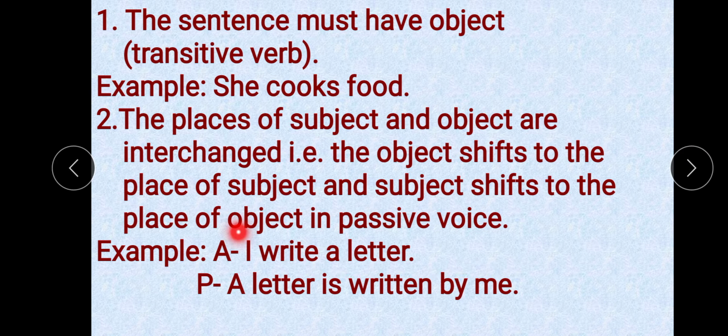And I, the subject in the active sentence, becomes the object in the passive sentence. That means the object of active becomes the subject of passive and the subject of active becomes the object of passive. I hope it is clear to you.